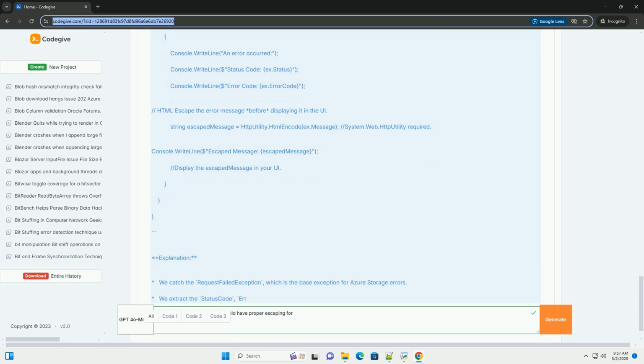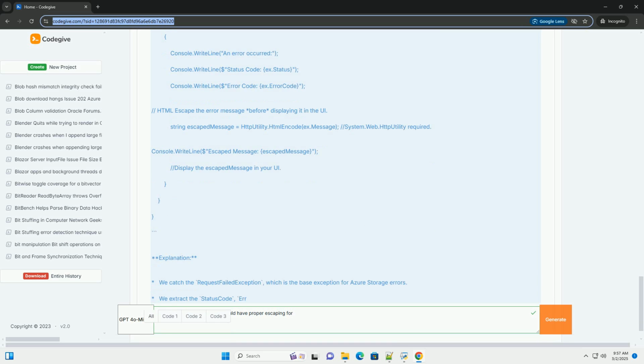4.3 JavaScript, Node.js. Explanation: we use the @azure/storage-blob package to interact with Azure Blob Storage. We use the he HTML entities library for robust HTML escaping. Install it using npm install he. This is a more complete and recommended escaping library than simple string replacement. We call he.encode to escape the error message.